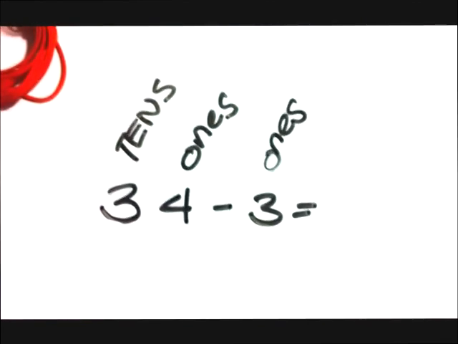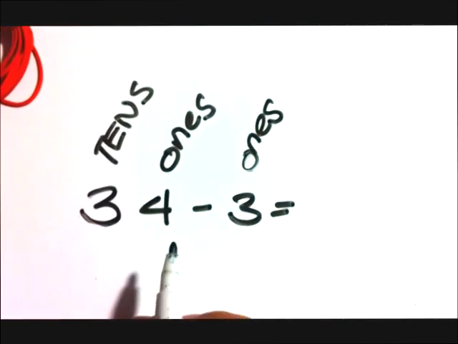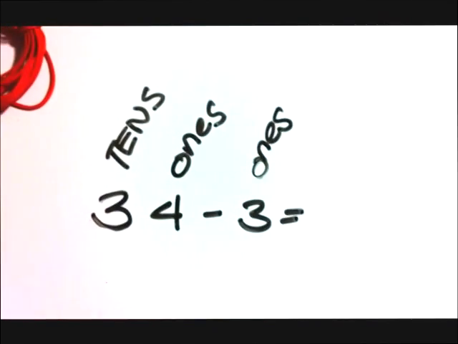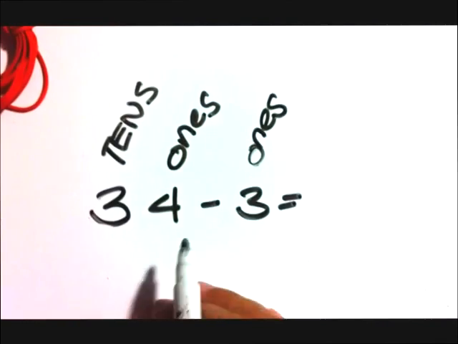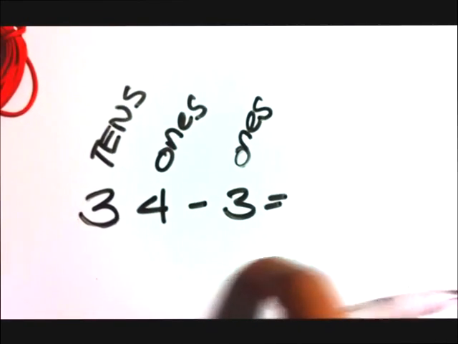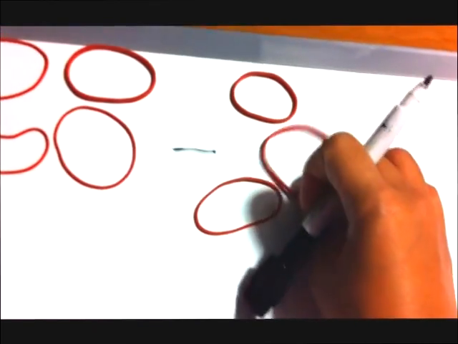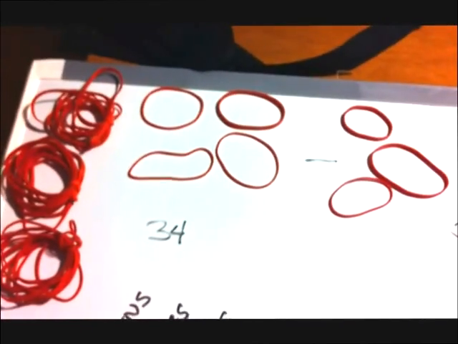So what you do with subtraction is you subtract the ones from the ones, the tens from the tens, the hundreds from the hundreds. In this case we only have 34, which is a 2-digit number, minus 3, which is a 1-digit number.